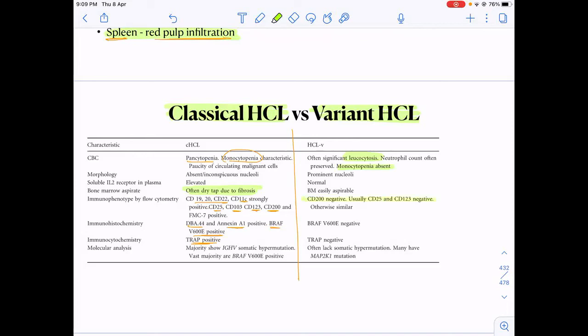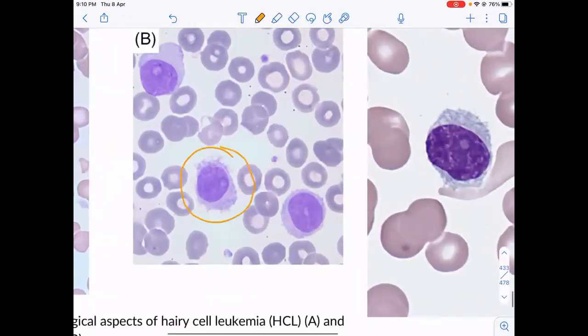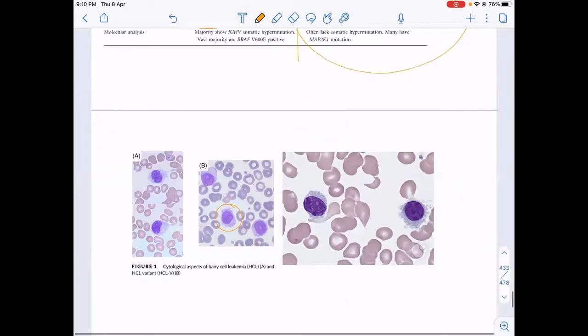Then you should remember what all markers are negative. They are CD25, 123 and 200 negative. They are BRAF V600E negative. They are TRAP negative. Okay, so they have leukocytosis, absent monocytopenia, CD25, 123 and 200 negative, BRAF V600E negative, TRAP negative. This is very, very important. This difference you should know. Okay, variant hairy cell leukemia. Okay, so these are the hairy cells. Hair-like projections are seen.